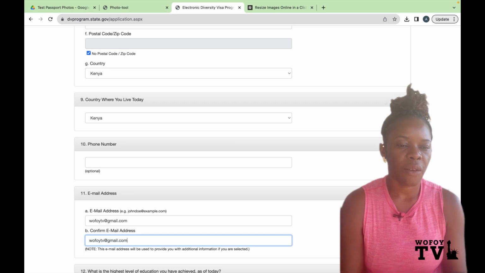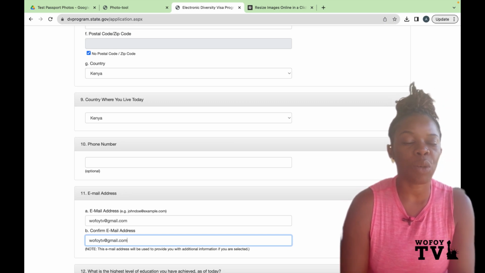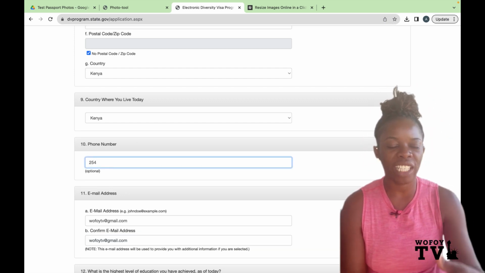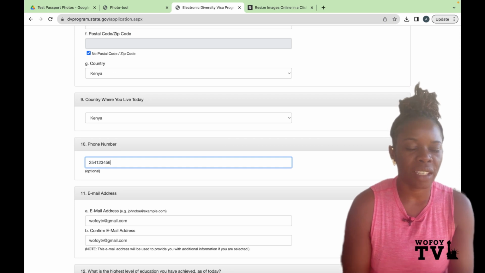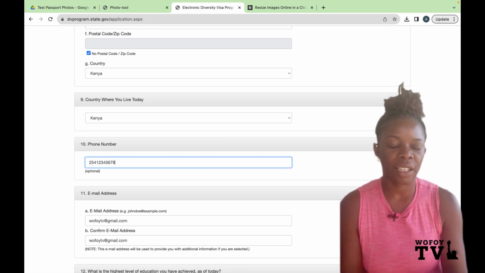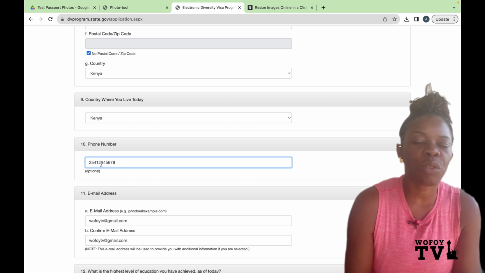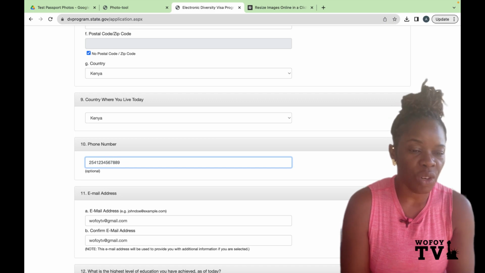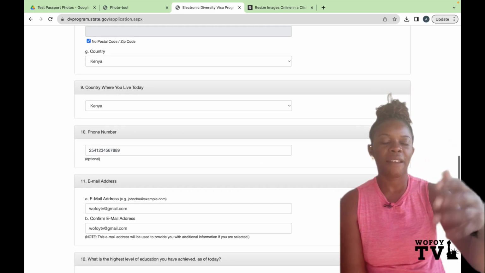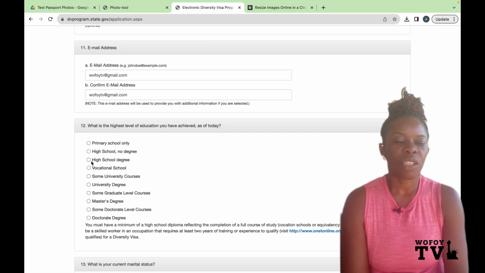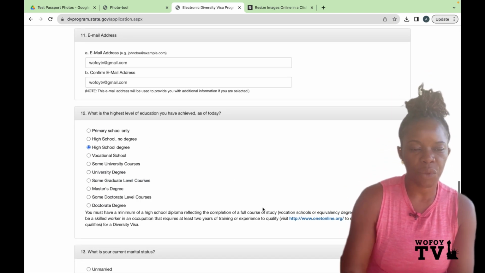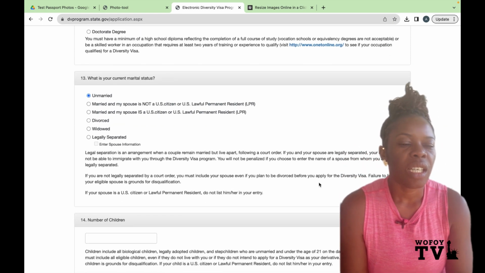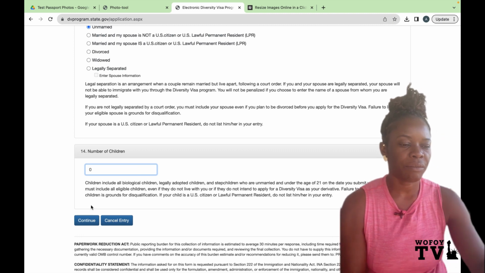Okay, so let's go. All right, so I'm filling the rest of the application because I don't want to click on submit and then it will flag all the other columns that I did not fill, right? So this is why I am filling everything on the form, so that when I get to the submission point, because the part that we are testing is just our photograph, you want to make sure you have filled everything for the other portion so that you don't get flagged for those things. Okay, so I am filling as an unmarried person, and I don't have children.